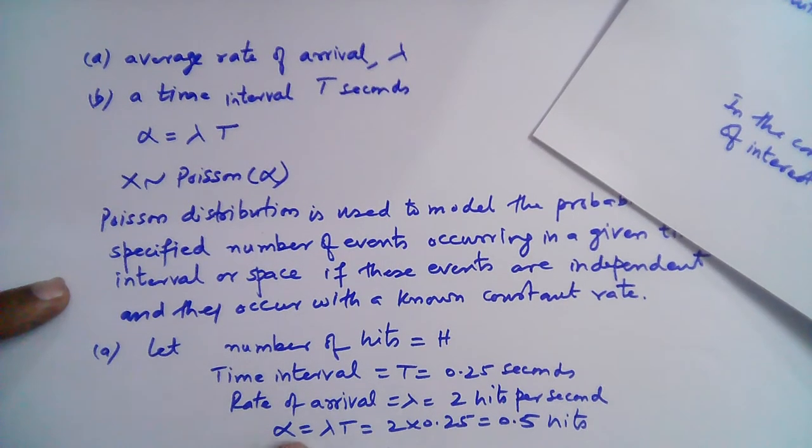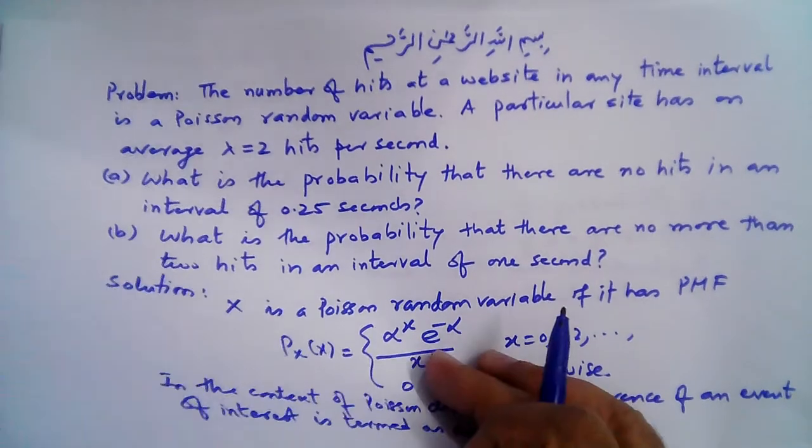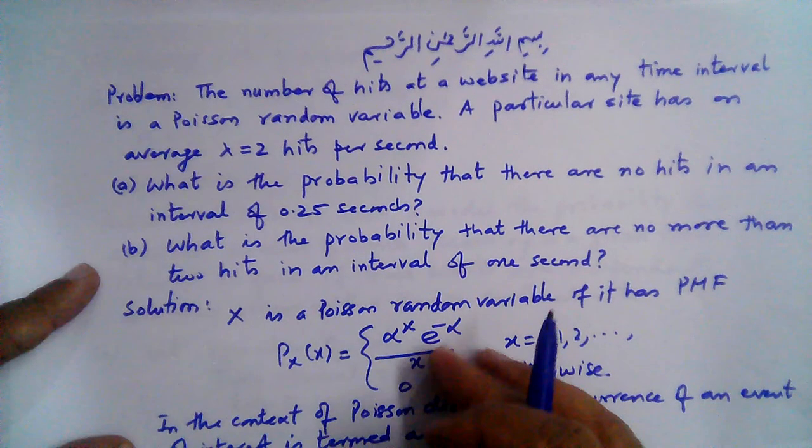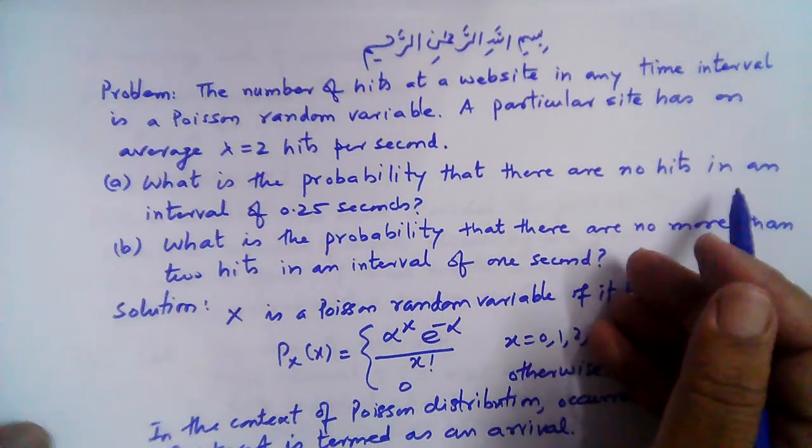So we have the value of alpha here. Now what's the probability that there are no hits?